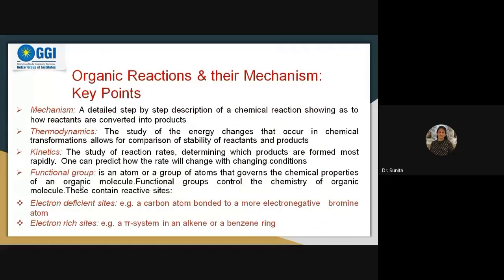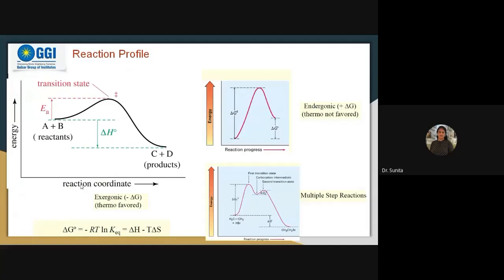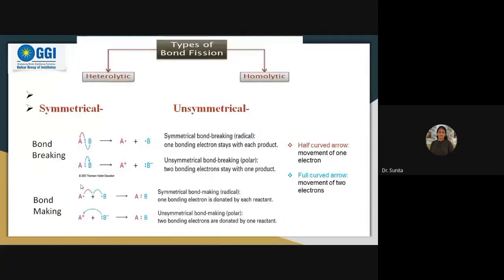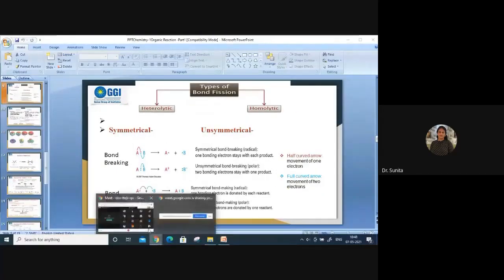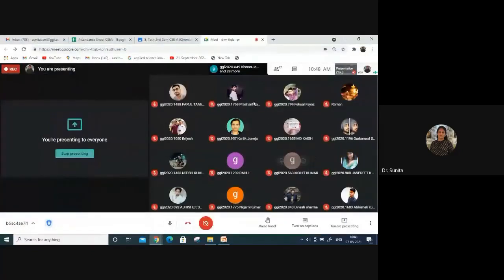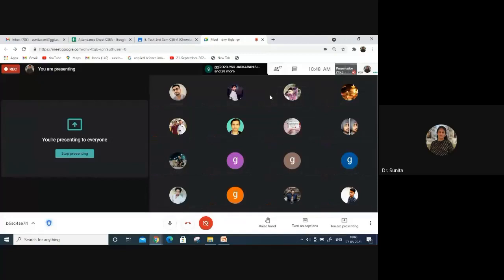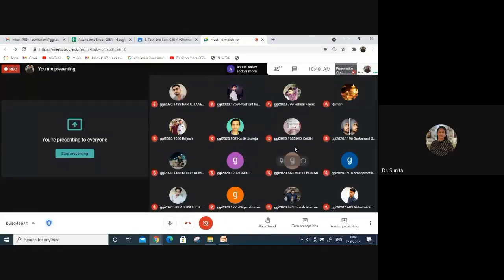Then we discussed the organic reactions and their mechanism, meaning a detailed step-by-step description of a chemical reaction is known as mechanism. Then we discussed thermodynamics, how the reaction is going to take place, what will be the energy of the reactant and the products. From that we calculated delta G and delta H. Then types of bond fissions. Right? So I want to ask you, students, how many types of bond fission take place? Yes, tell me, bond fission takes place in how many ways? Yes, very good. Try to speak.